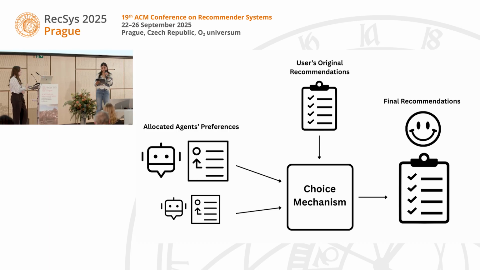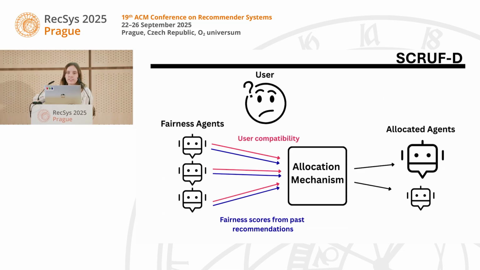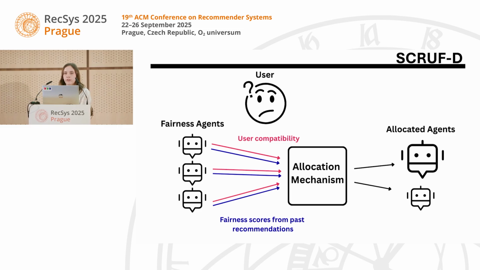There's one question. What is the criteria for allocating an agent? So allocating an agent is going to depend on how compatible the user is with that agent. So how much they might like the items that their fairness score would improve with, and what the fairness has been from past recommendations. And then we have different allocation mechanisms we can use to combine those scores.